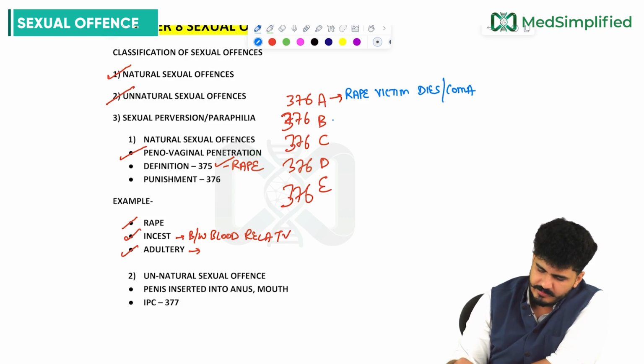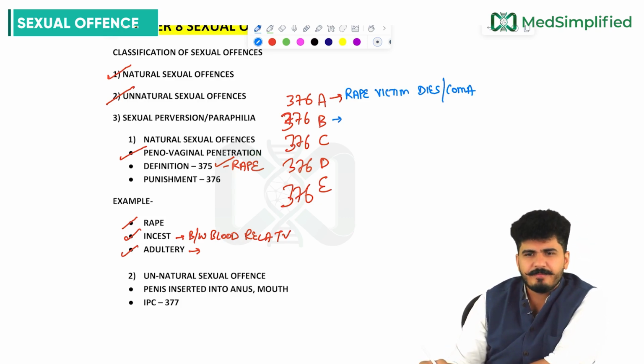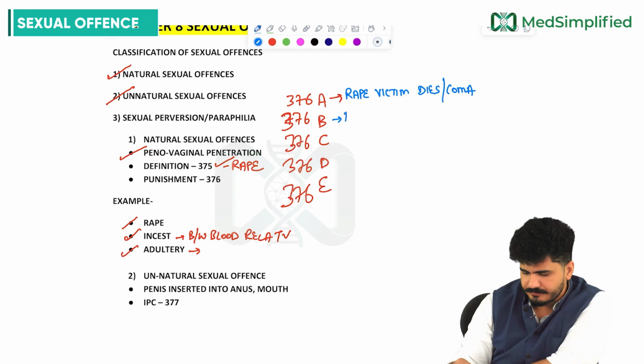Second is B. B for BV, that means forceful sex after divorce.